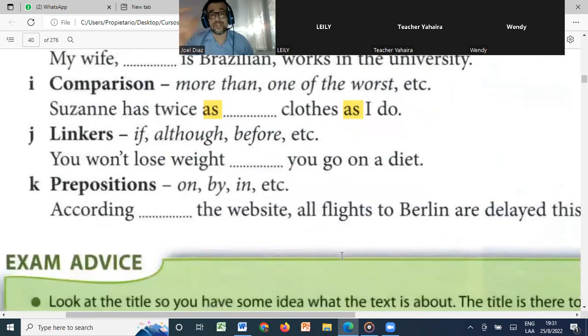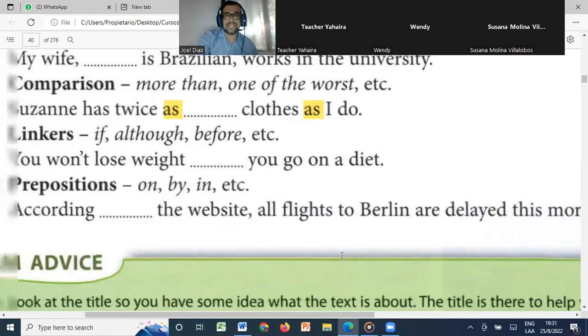And prepositions. I have read different sources about this test a lot, and they say that in this part, maybe even sometimes 60% of this part is about prepositions. So we need to really study prepositions here. Well, this one is very easy, right? What do we say here? According to, right? Very easy. According to the website, all flights to Berlin are delayed this morning.